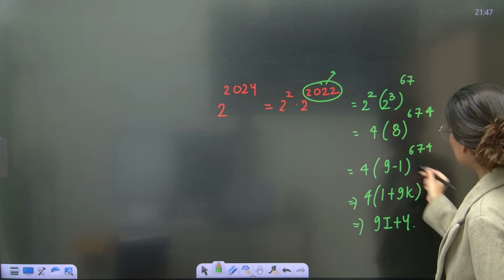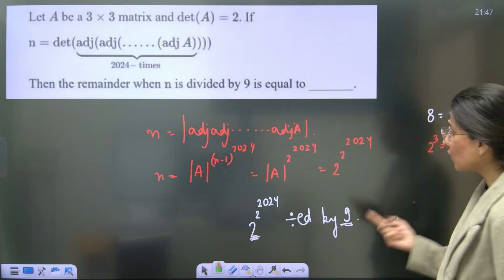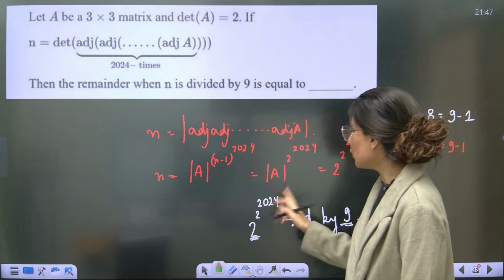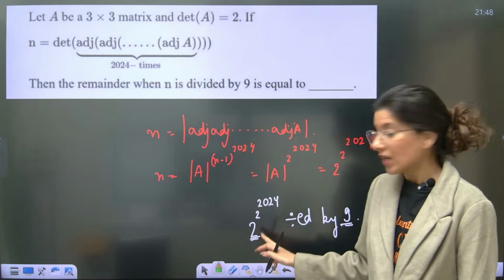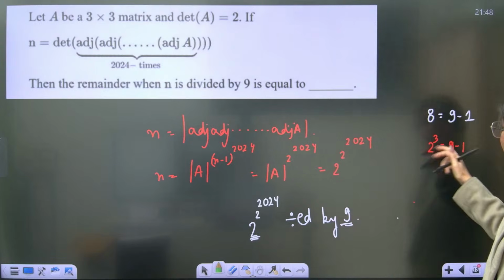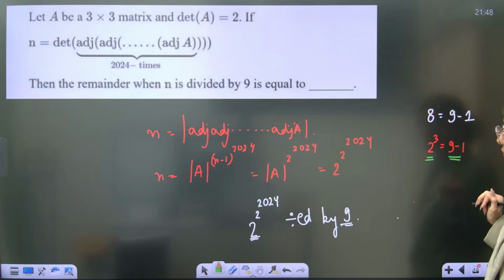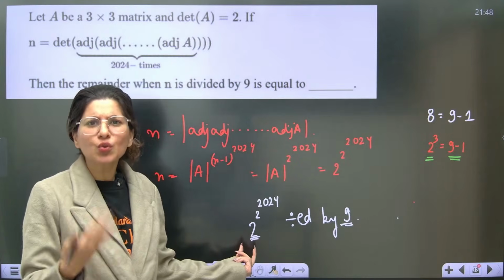Power is even. So this is 1 plus 9k, correct? So 9i plus 4. So what did I do one more time? Let me repeat. 2 power 2024 is there. This is your base number 2. Base number 2 and 9 have a close relation. What is that relation? That 2 cube is equal to 9 minus 1. So I want this base to become at least 2 cube.